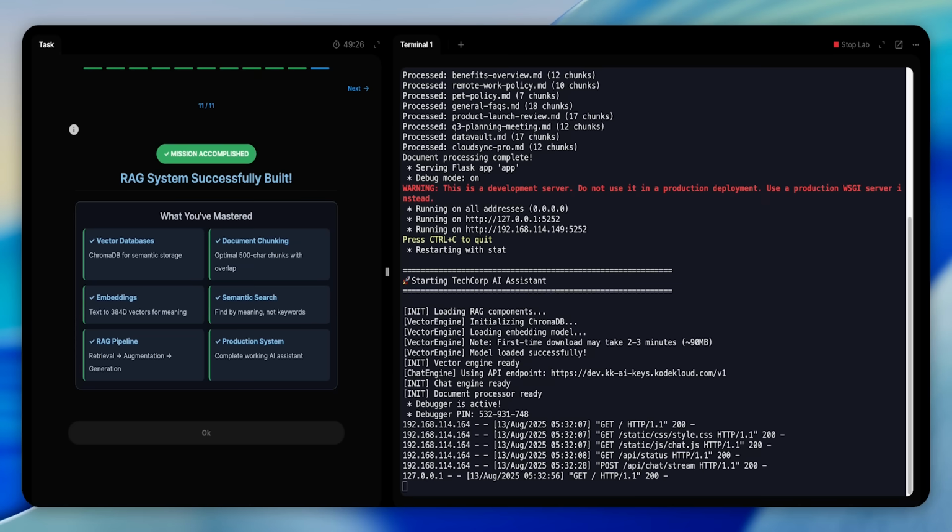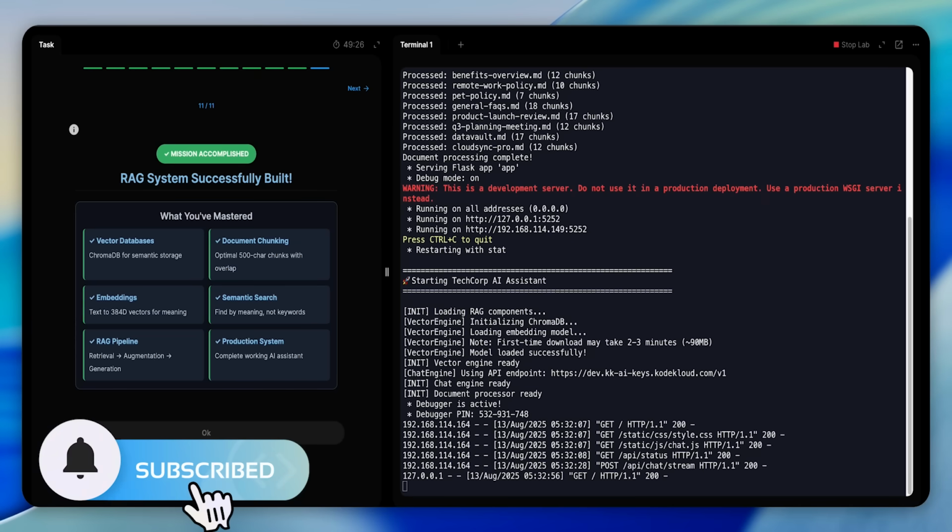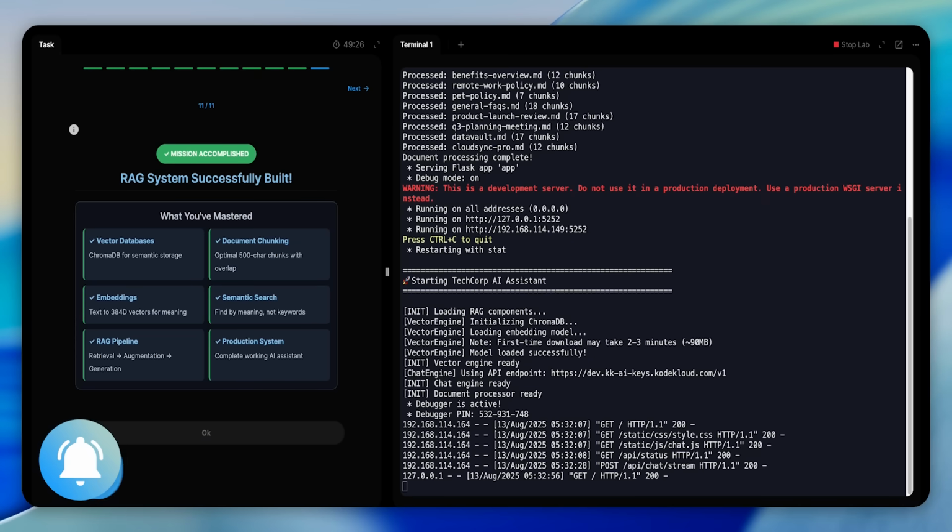That's it. We went from zero to a working RAG system backed by real tests, clean structure, and a demo interface. Go and try it yourself.